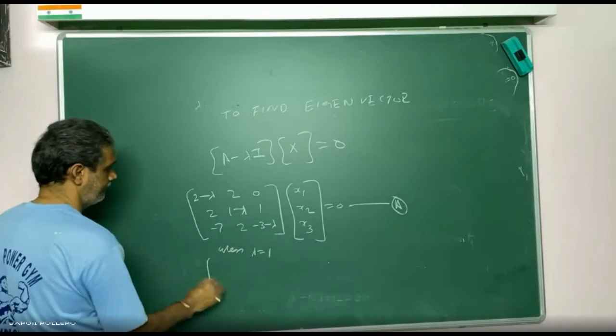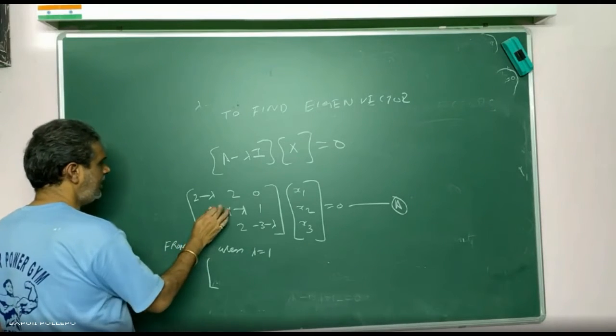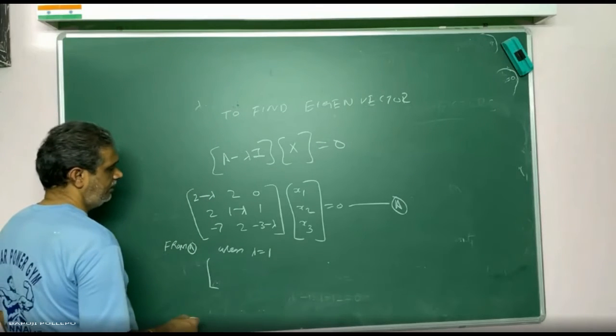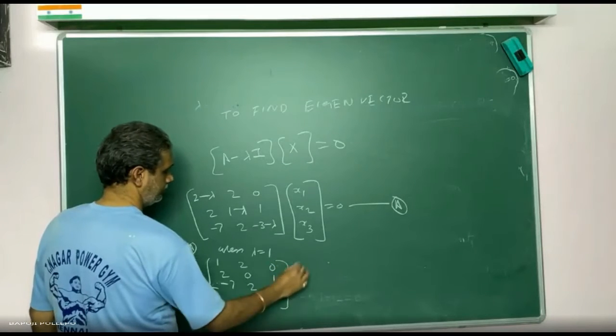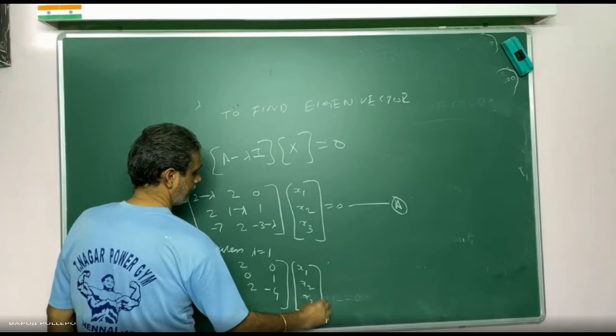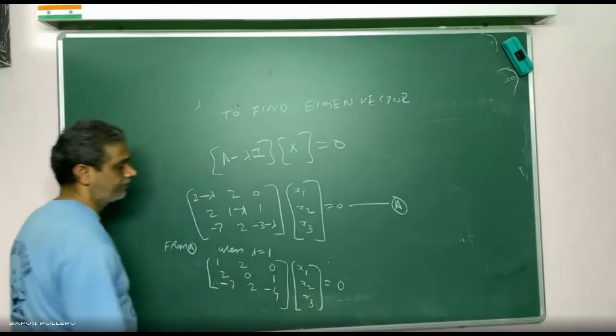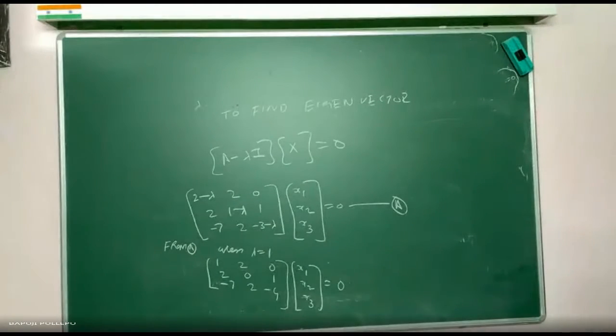Tell me. A you can keep always here. From A, what will you get? Tell me. 2 minus 1 is what? 1. 1. 2. Now multiplying, you can find the equations, what you will get.